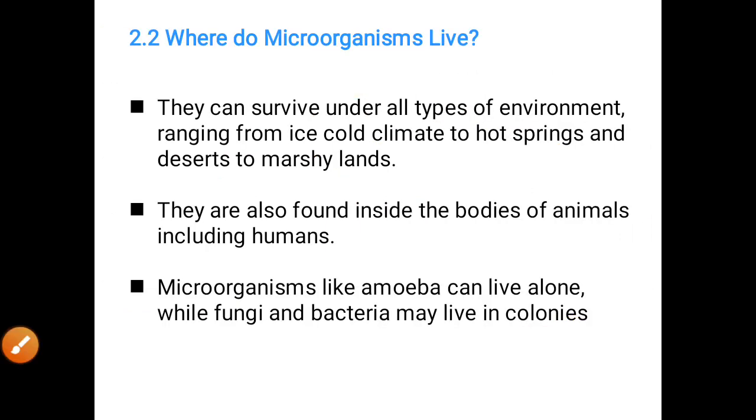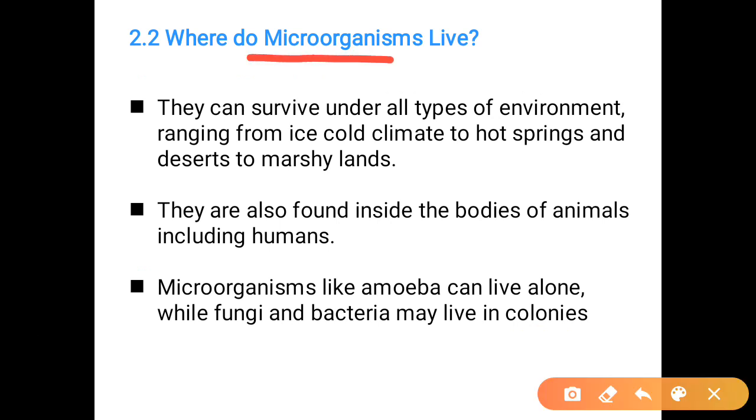Now, where do microorganisms live? Where are they present? Microorganisms can survive under all environmental conditions. They are present in very cold climates, in very hot climatic conditions, in deserts as well as in marshy lands. They are present everywhere, so we can say they are cosmopolitan in origin. They are present in any adverse condition.